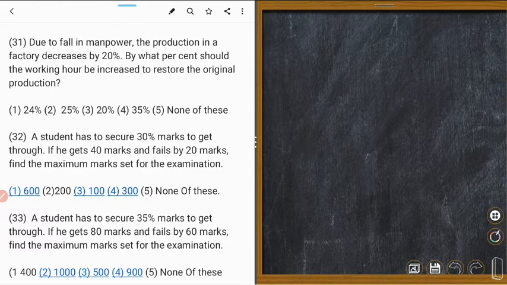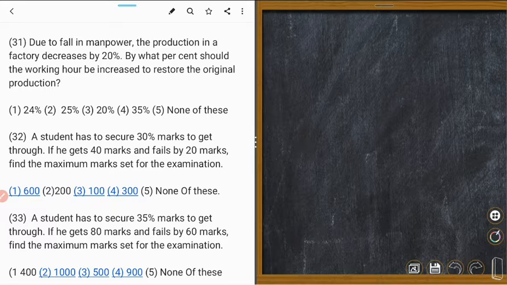Today we shall do some arithmetic on percentage. We shall begin with number 31. Do you understand? And 31 is like this. Due to fall in manpower, the production in a factory decreases by 20%. By what percent should the working hour be increased to restore the original production?